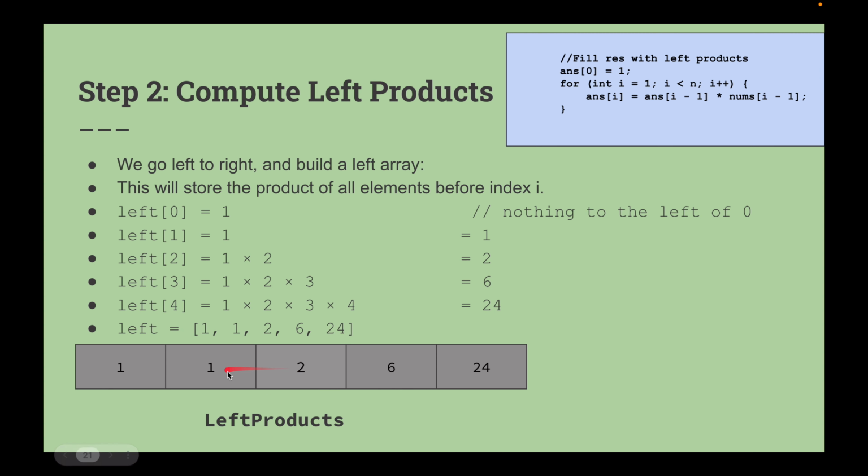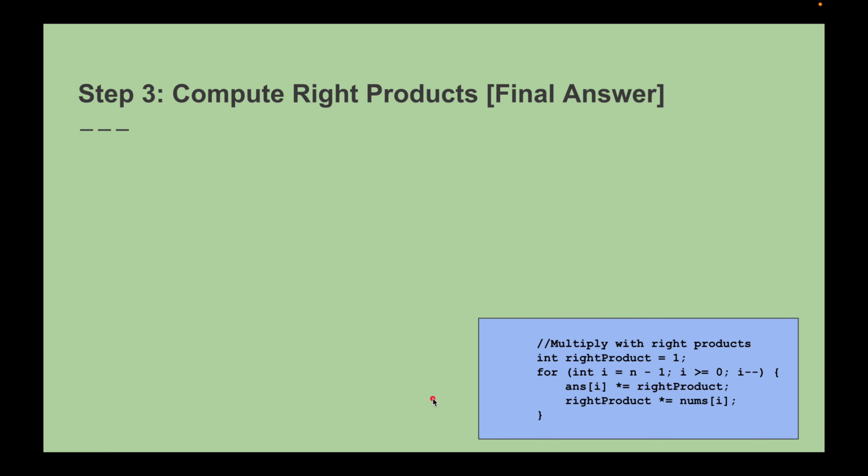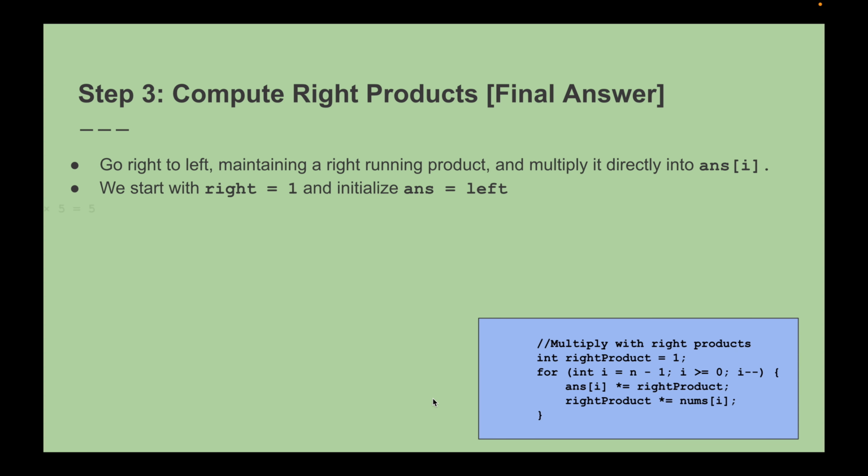But at 2, you have 1 into 2, so you get 2. 1 into 2 into 3, you get 6. 1 into 2 into 3 into 4, you get 24. Right, 24. And so you will have the left product. I don't need to explain much, but I am explaining here. Right product, similarly you will find it, and you have to start by 1, and you will initialize answer at left.